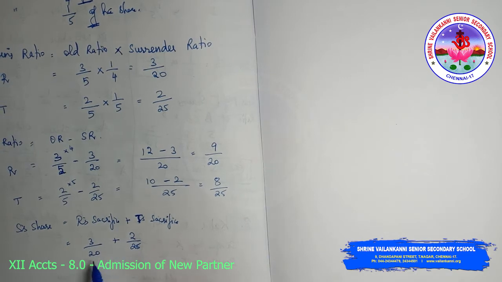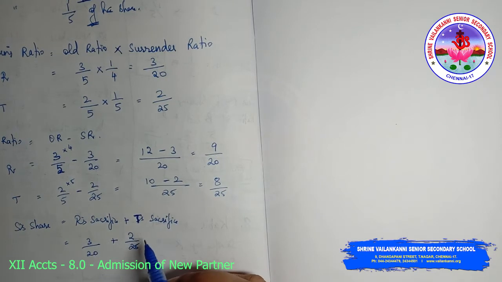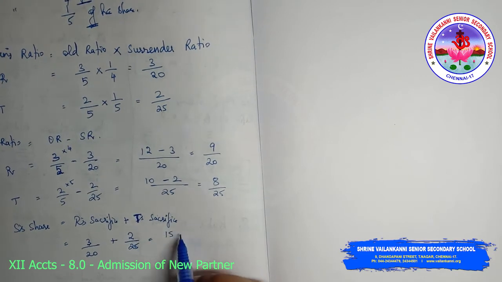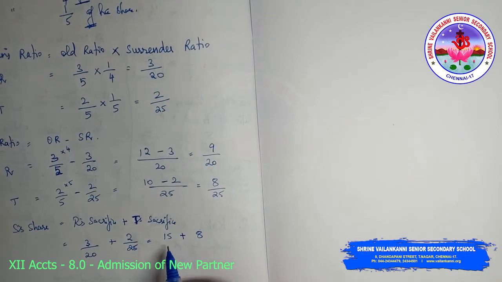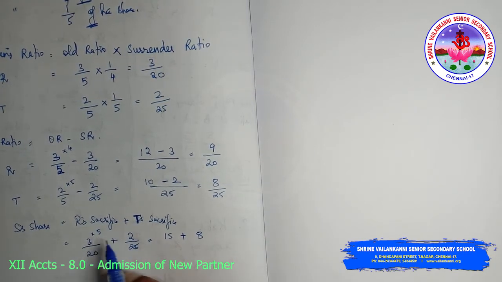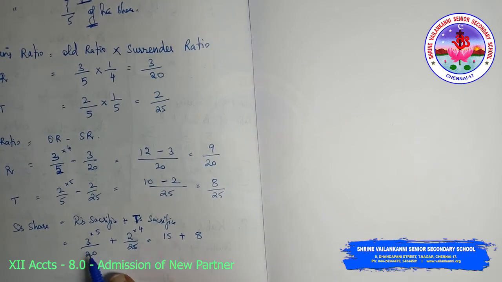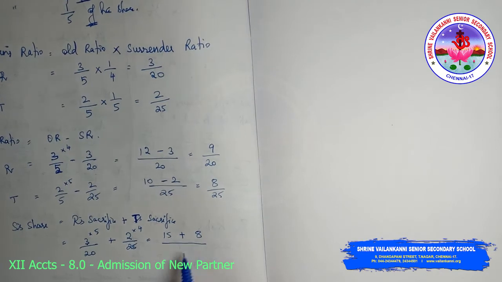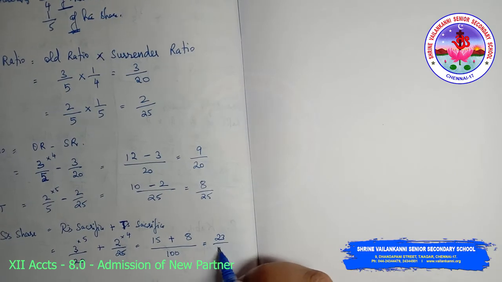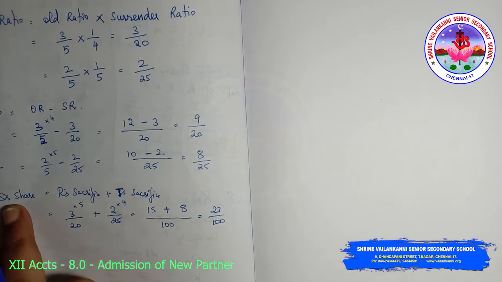I need to add both, so I have to equalize the denominators. I multiply by 5 and by 4. 3 5s are 15 and 2 4s are 8, divided by 100. 15 plus 8 is 23 divided by 100. I hope that you are following. So this is S's share.